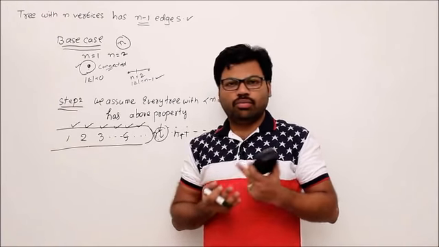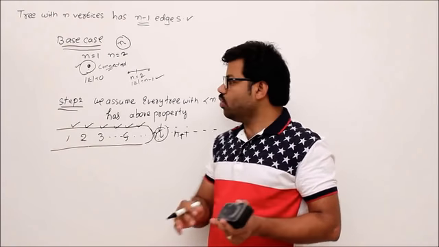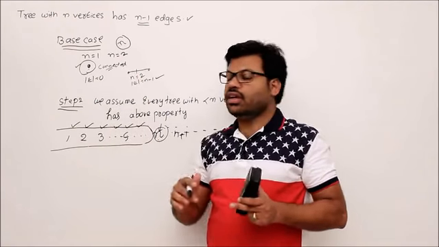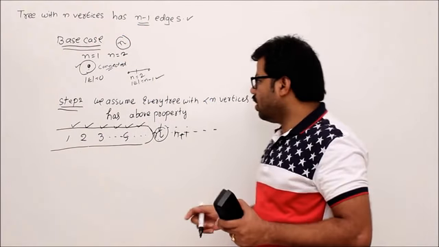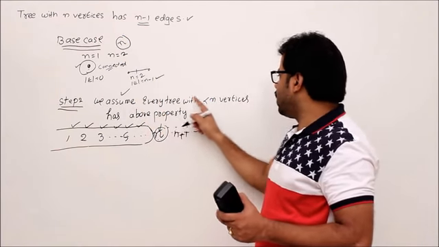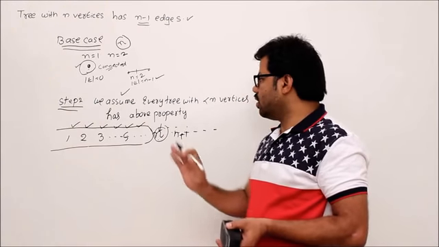This is the general procedure for mathematical induction. Let me complete it. After that I'll explain why this theorem will be proved. First of all, let me assume that every tree with less than n vertices has that property. Remember it, that's the assumption.